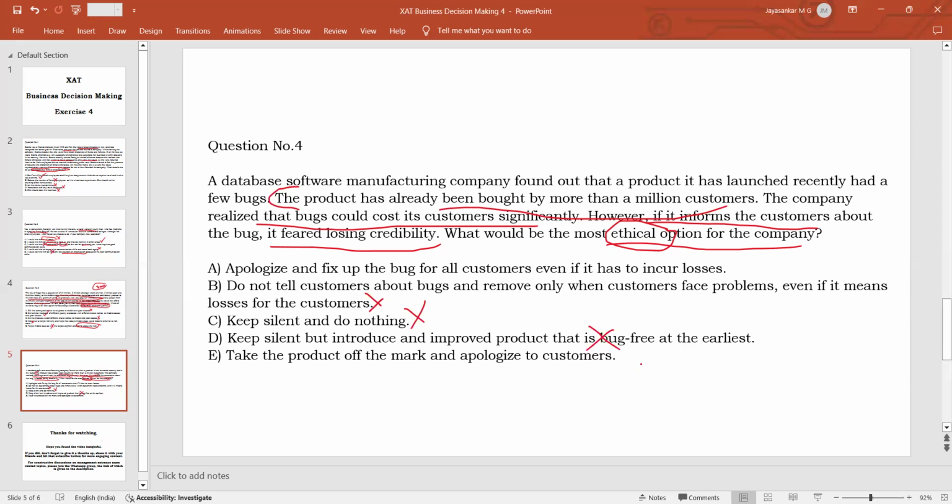If you tender an apology to the customers, will the problem be solved as far as the customers are concerned? No, your apology is not going to mean anything to them unless their problem is solved. So that is why fixing the bug for all the customers is the best answer. Apologizing and fixing the bug. So this again is not a good decision. The most ethical decision will be option A. That is how you arrive at the answer.